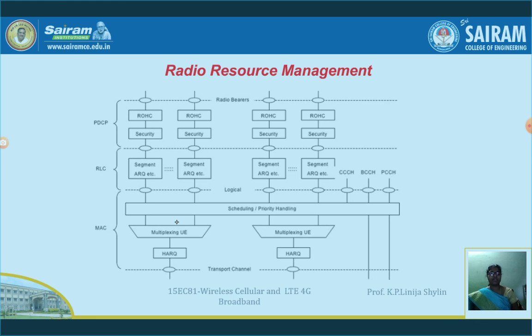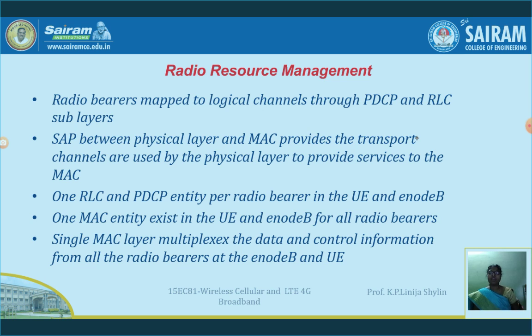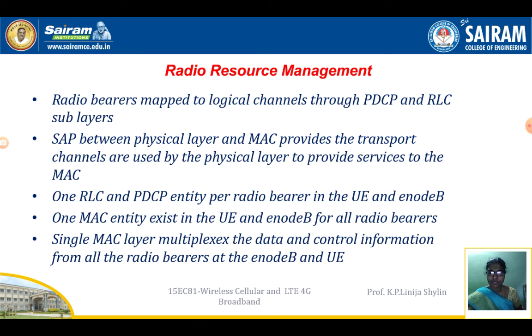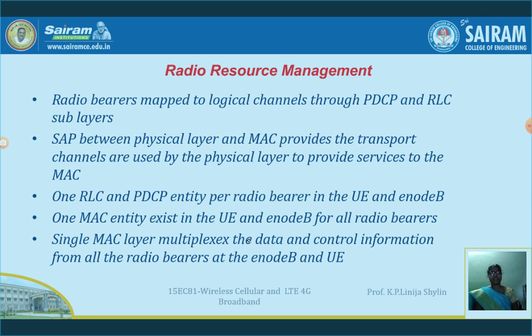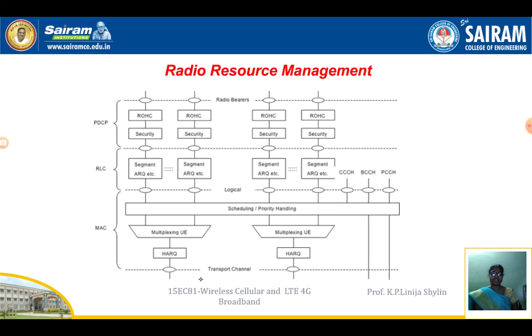So in LTE, there is one RLC and PDCP entity per radio bearer in the user equipment, and in the diagram itself we can see that there is one PDCP and one RLC entity. In such a way, there is one MAC, that is medium access control entity, in the user equipment and the eNode B for all the radio bearers.